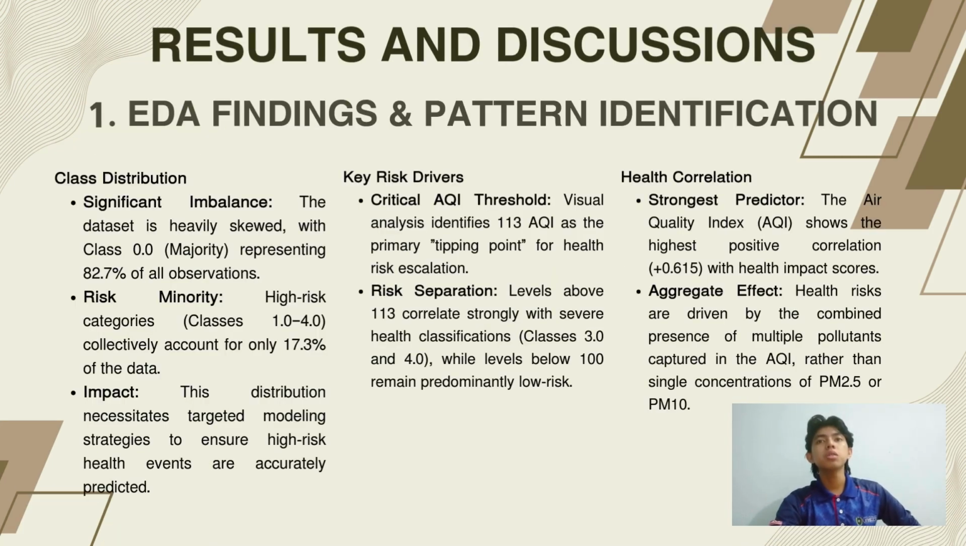With our class distribution, we found a massive imbalance. Over 82% of our data is class 0, meaning low risk days are the norm. We have to be careful not to let the model ignore the critical 18% representing higher health risk.